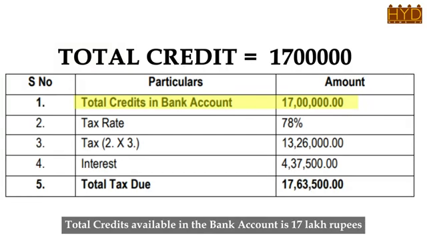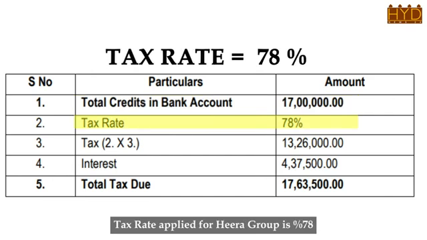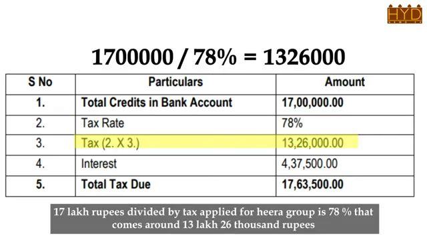Total credits available in the bank account is 17 lakh rupees. The tax rate applied for HEERA Group is 78%. 17 lakh rupees at the tax rate of 78% comes to around 13 lakh 26,000 rupees.